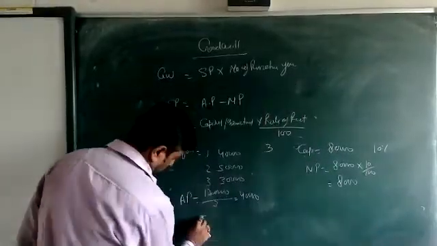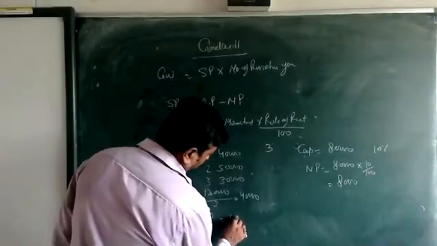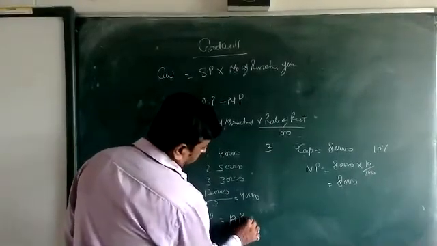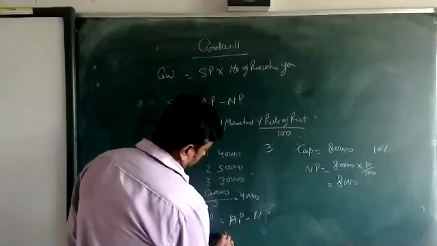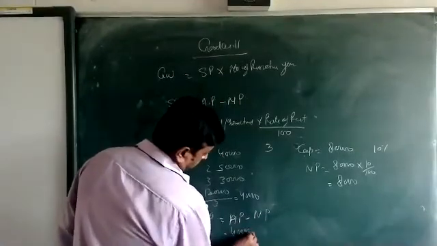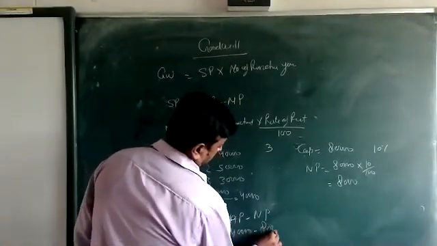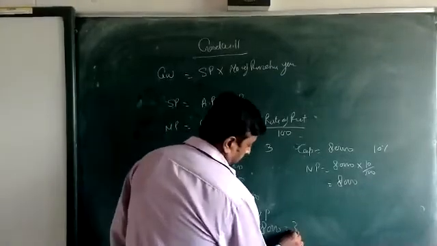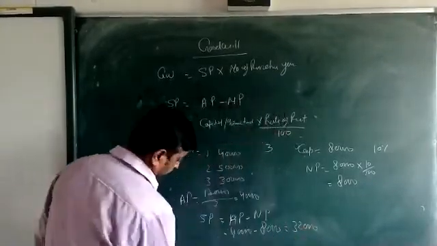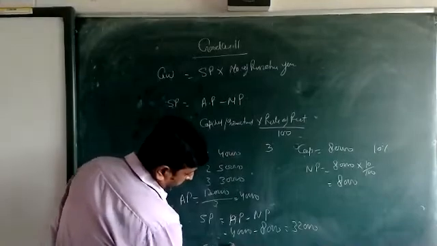Then super profit is equal to average profit minus normal profit, 40,000 minus 8,000, 32,000.